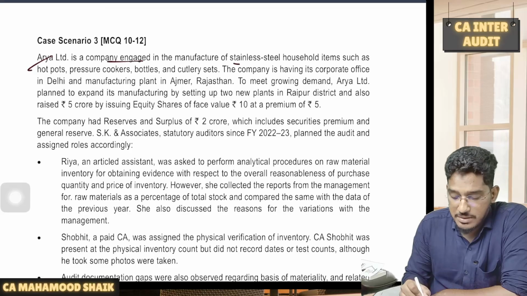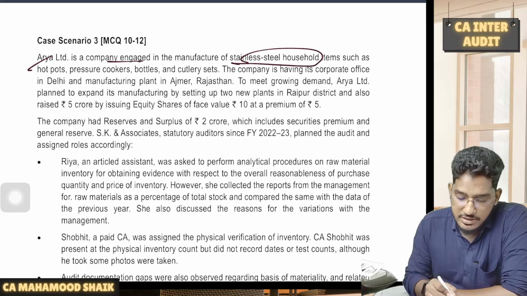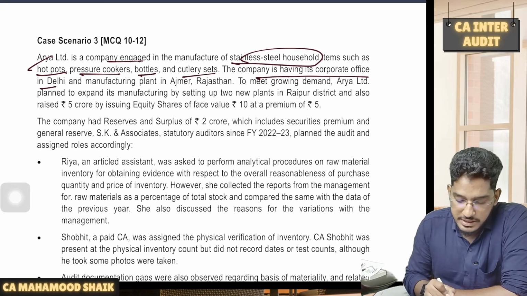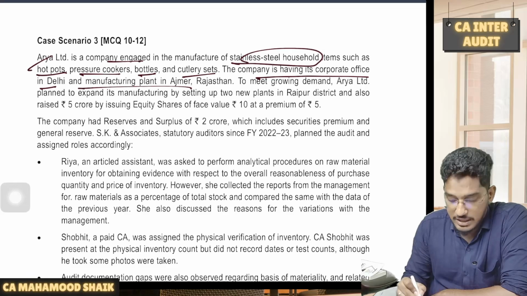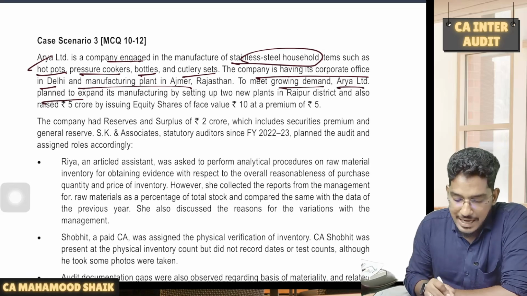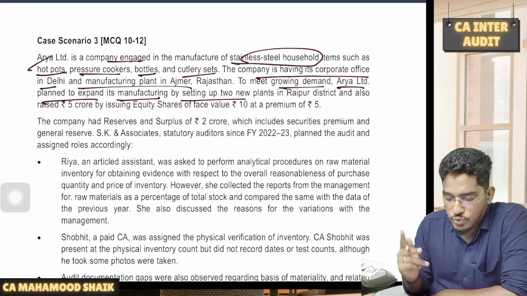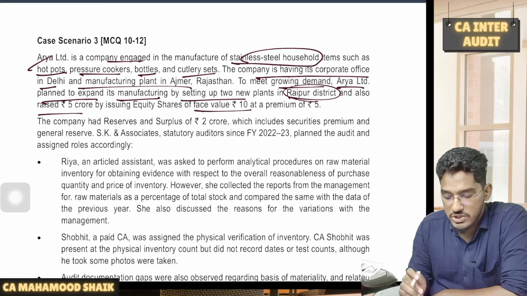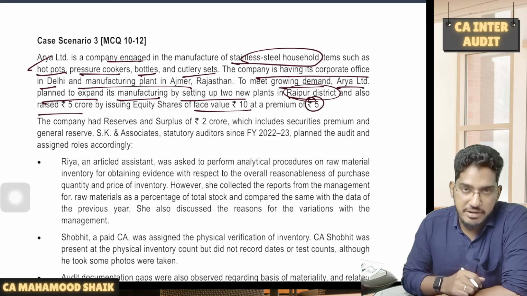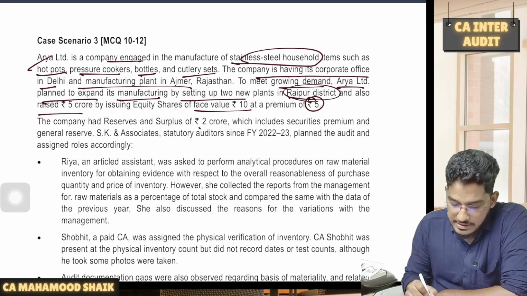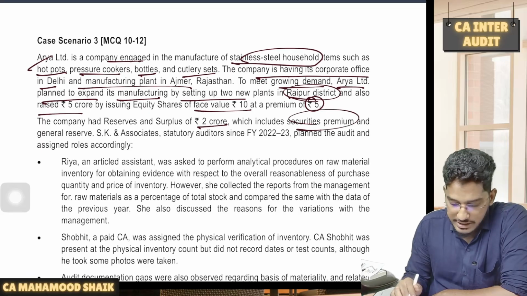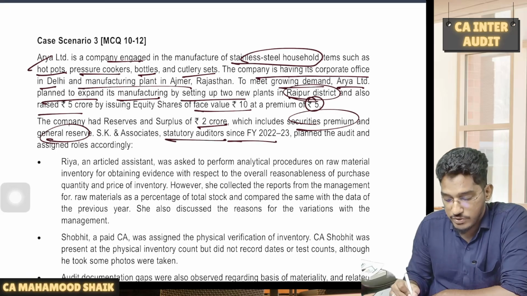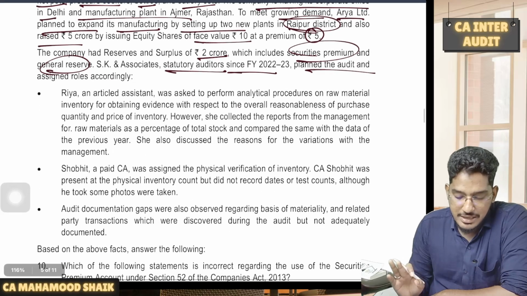Arya Limited is a company engaged in the manufacturing of stainless steel household items such as hot pots, pressure cookers, bottles, and cutlery sets. The company is having its corporate office in Delhi and manufacturing plant in Ajmer, Rajasthan. To meet growing demand, Arya Limited planned to expand its manufacturing by setting up two new plants in Raipur district and also raised 5 crore rupees by issuing the equity shares of face value of 10 at a premium of 5. The company had reserves and surpluses of 2 crore rupees, which includes the securities premium and general reserve, and SK and Associates, statutory auditors since financial year 22-23, planned the audit and assigned the roles accordingly.